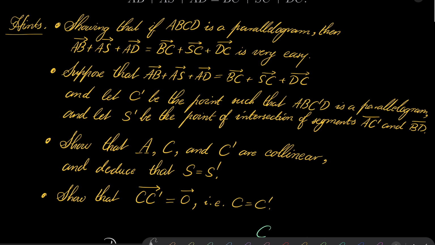Suppose that AB plus AS plus AD equals BC plus SC plus DC, and consider point C prime to be the point such that ABC'D is a parallelogram, and let S prime be the point of intersection of diagonals AC prime and BD. Now, show that points A, C and C prime are collinear, and deduce that S must be equal to S prime, and then try showing that the vector C prime C equals the zero vector, which means that points C and C prime coincide, and our figure ABCD itself is a parallelogram.